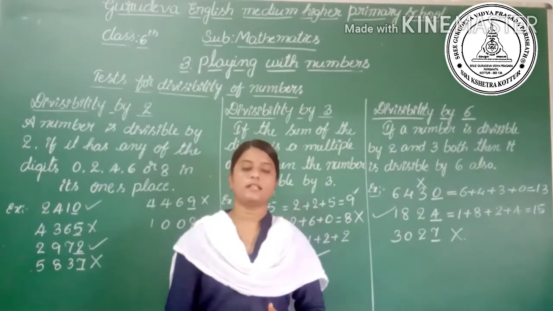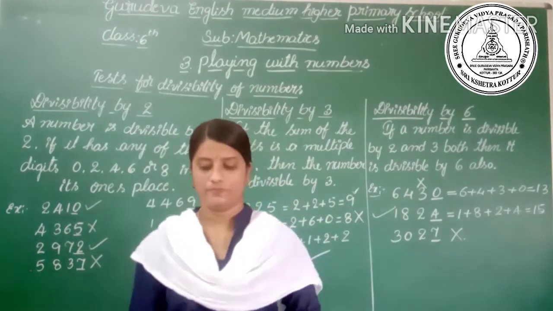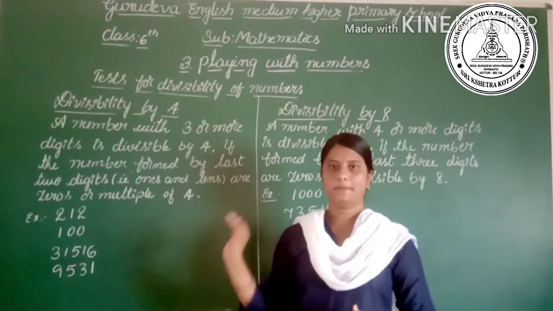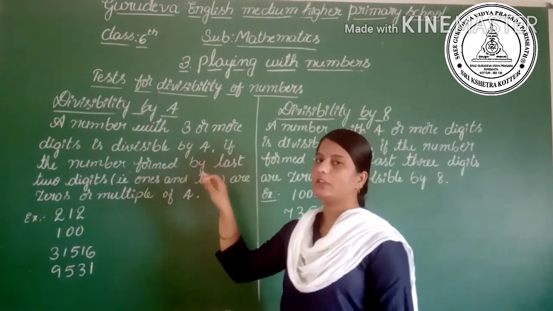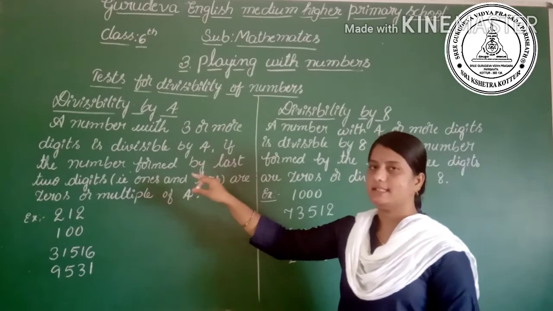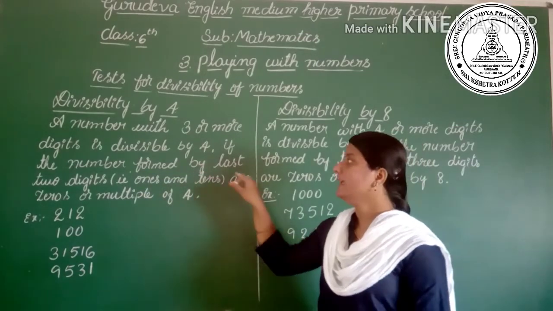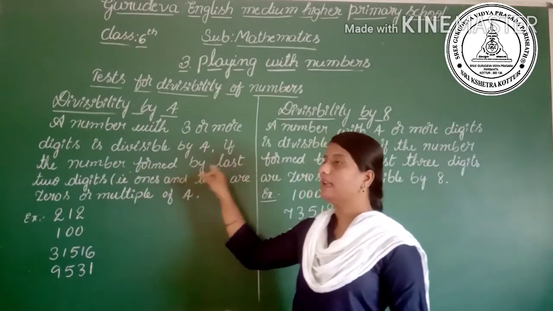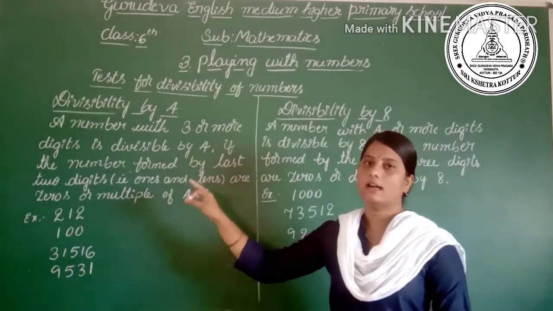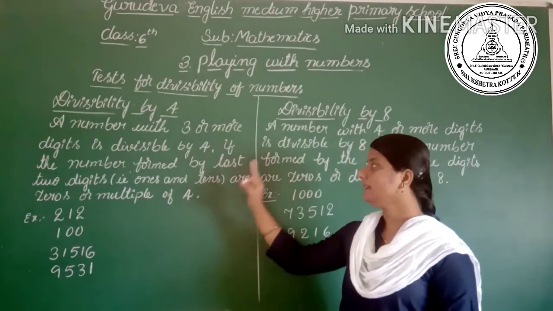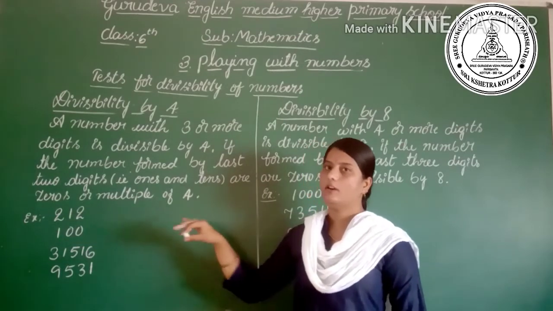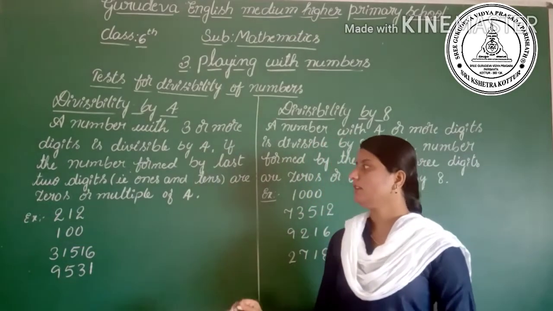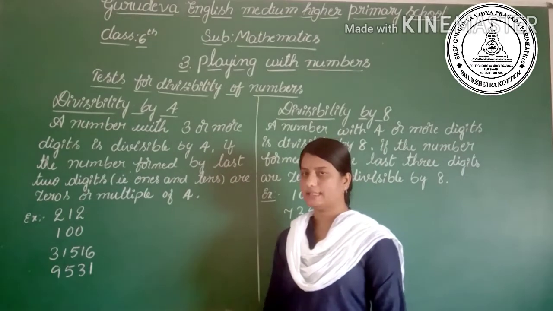Let's go to the divisibility by 4. The rule says that a number with 3 or more digits is divisible by 4 if the number formed by the last 2 digits, that is the ones and tens places, is zeros or a multiple of 4. See here, I have taken some examples.